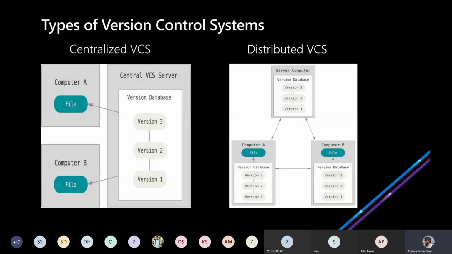And yeah, moving on to its types, there are basically two types of version control systems, the first being centralized and the second being decentralized or distributed. What happens in a centralized version control system is that the entire records are stored in one database, and that database refers to the different files that you have stored over time.